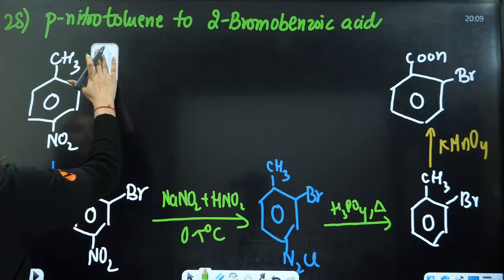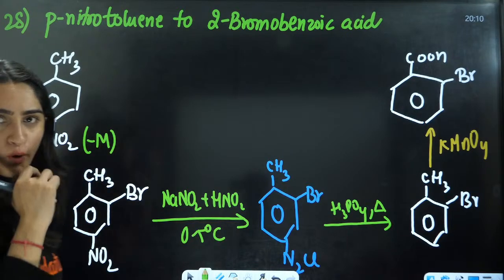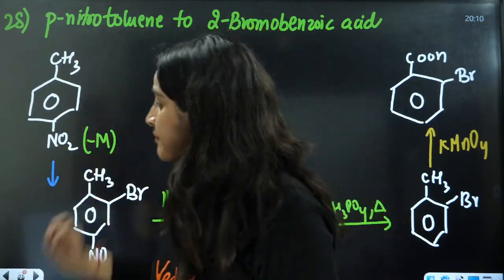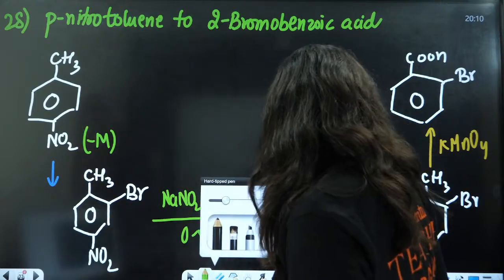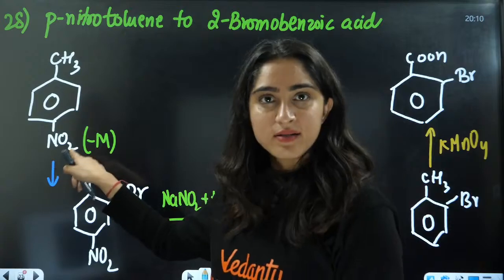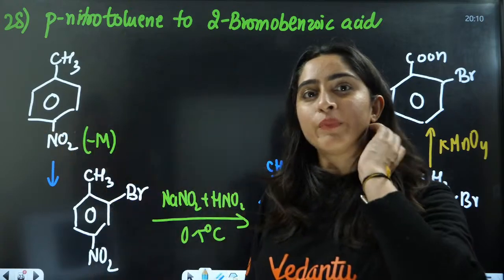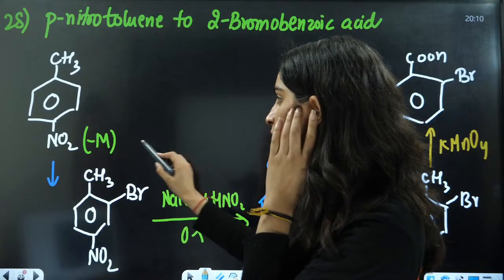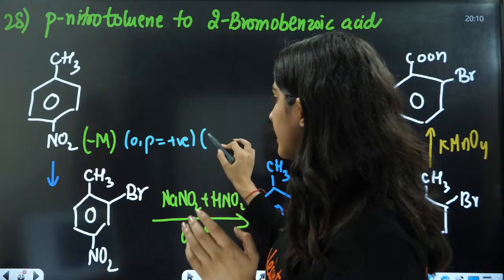Either way you will have this, okay? If we talk about the minus M effect of this, even then you will have that only. If you talk about the minus M group, which is electron withdrawing, even in that case it will not have ortho and para positions, right? That is going to be meta directing.